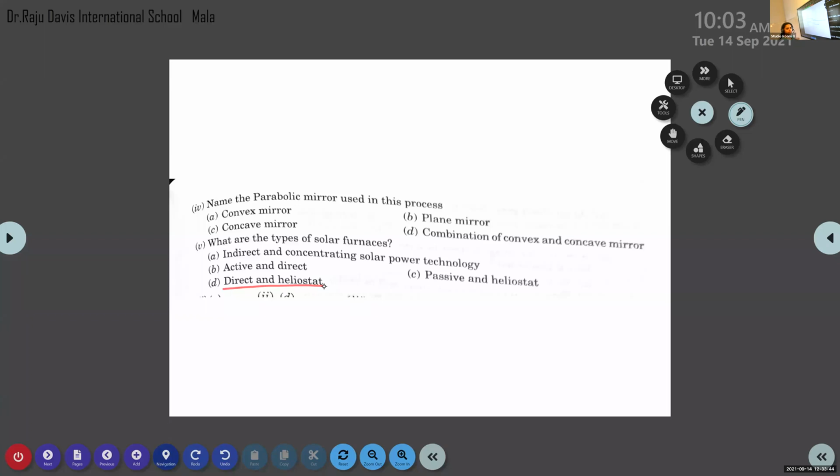So solar furnace is something that is related to the concave mirror. You don't need to write anything or think about the convex mirror. Connect all the ideas and topics that connect with the concave mirror. Okay, can we move to the next question?